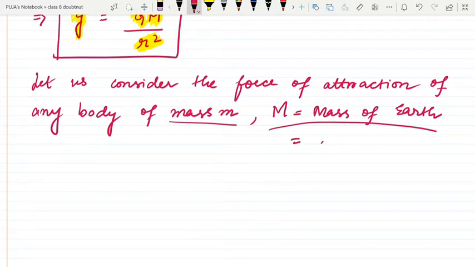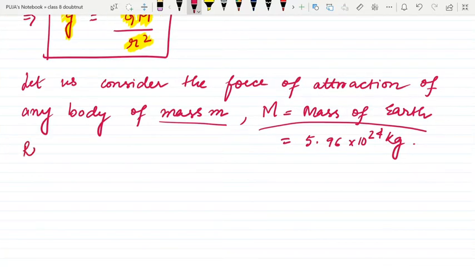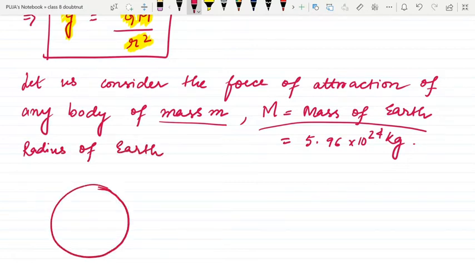This value is equal to 5.96 into 10 to the power 24 kg. This is the mass of the earth. Here, see, this is our earth, and this is a body of mass m, and this is the distance between the center of the earth and the object of mass m.